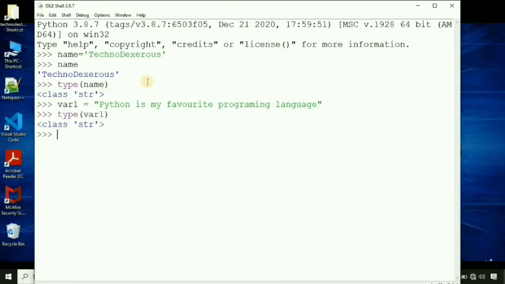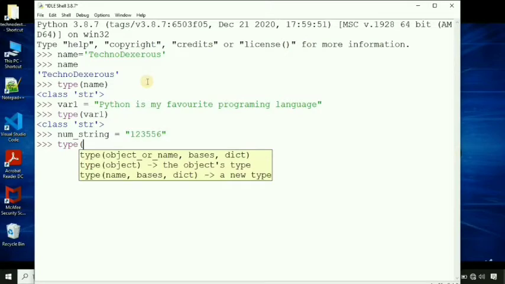Let's define a string which contains numbers only. num_string will contain only numbers. So this is also a string type. Even though it contains numbers, its data type is string because we are defining the numbers inside double quotes.